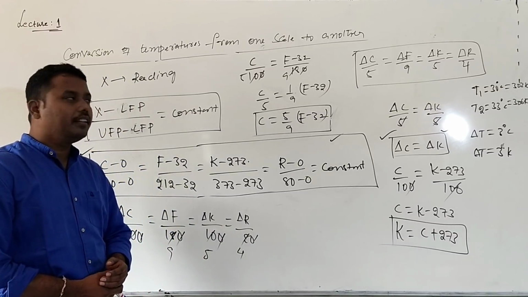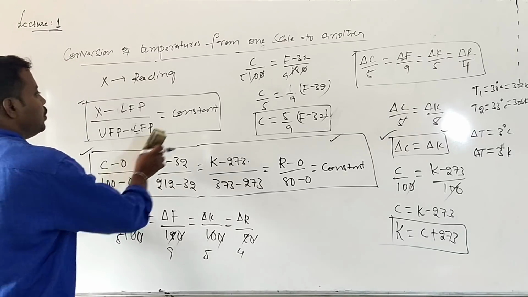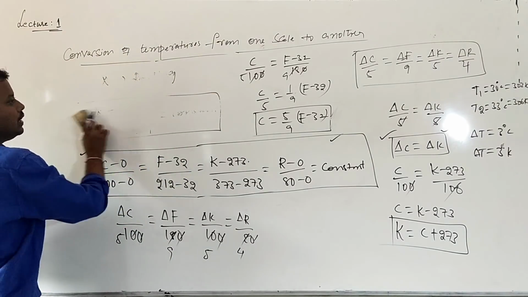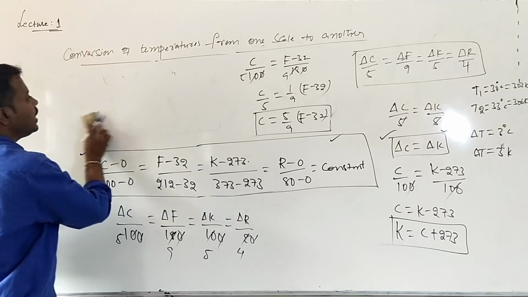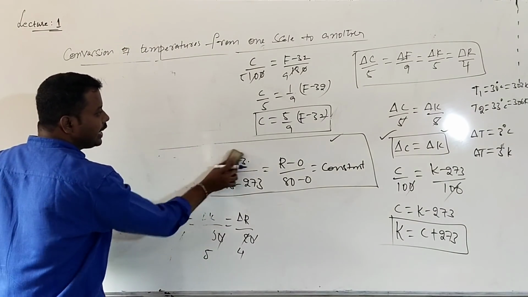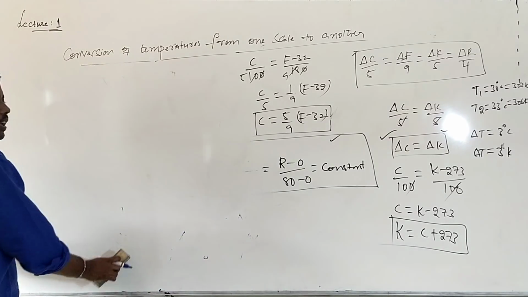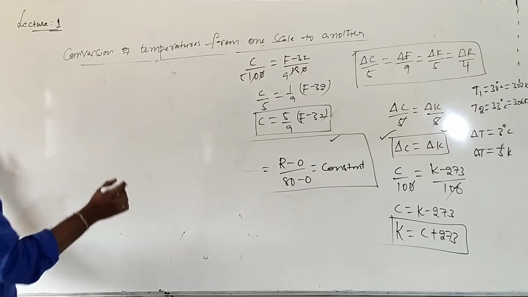Now are you getting it? So this is the formula which can be useful for conversion of temperature from one scale to another scale. See, what is the relation I got? The relation between the centigrade scale and the Fahrenheit scale. C is equal to how much?